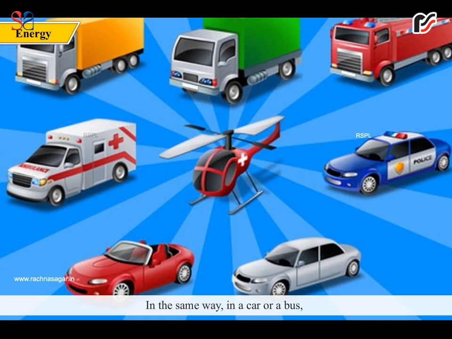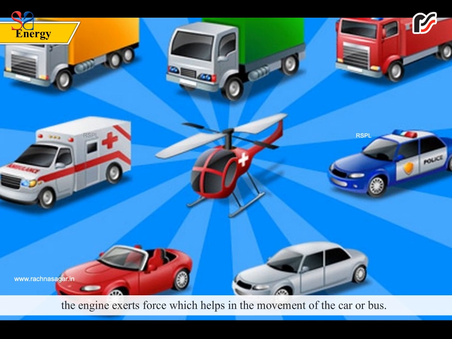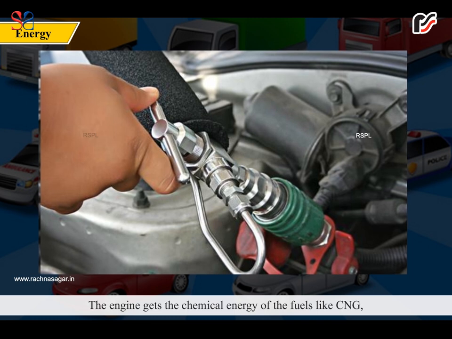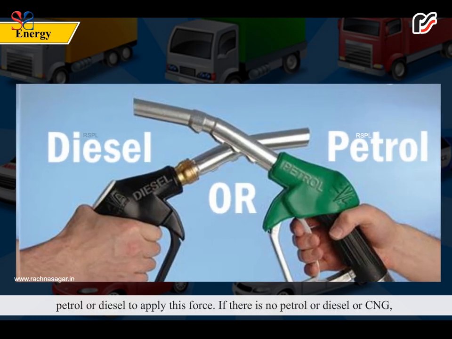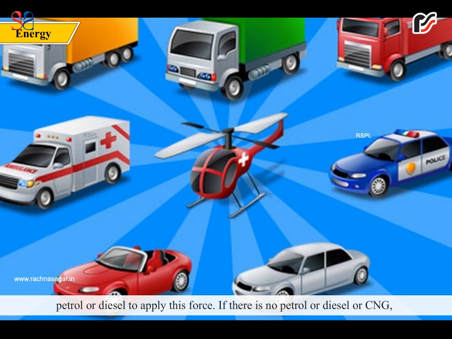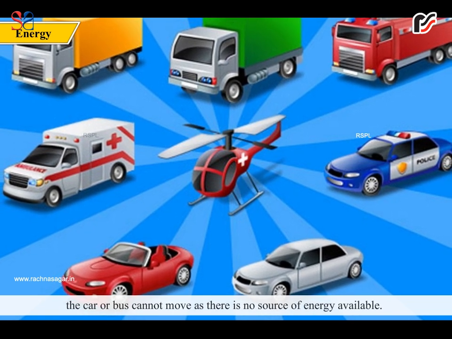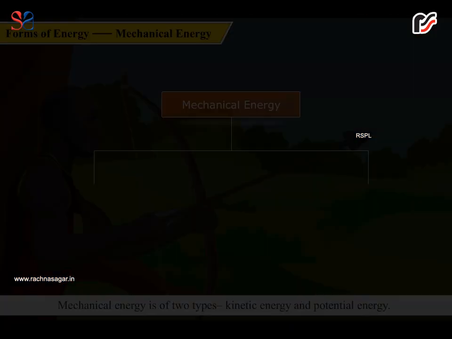In the same way, in a car or a bus, the engine exerts force which helps in the movement of the car or bus. The engine gets the chemical energy of the fuels like CNG, petrol or diesel to apply this force. If there is no petrol or diesel or CNG, the car or bus cannot move as there is no source of energy available.